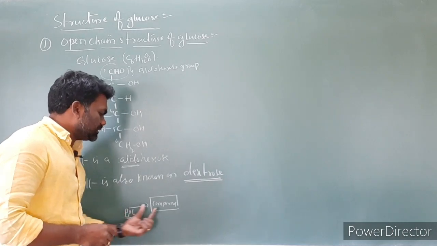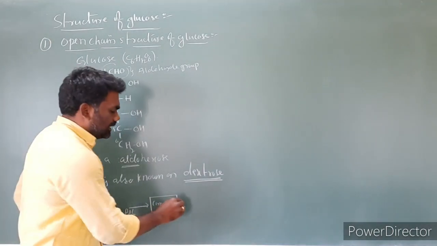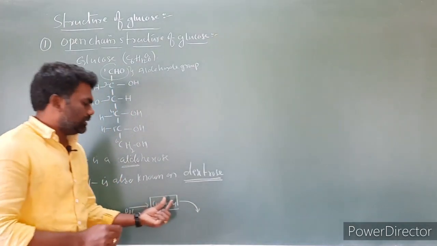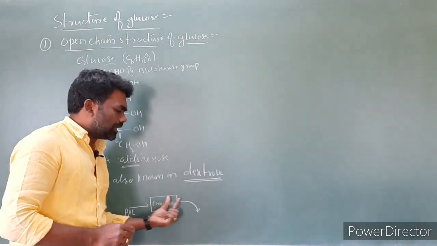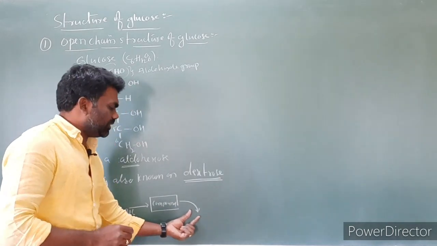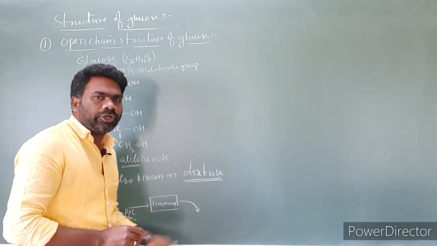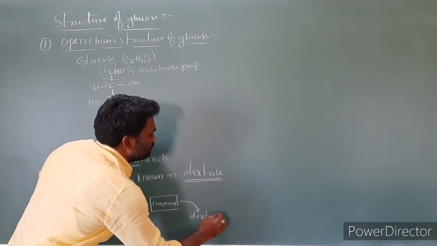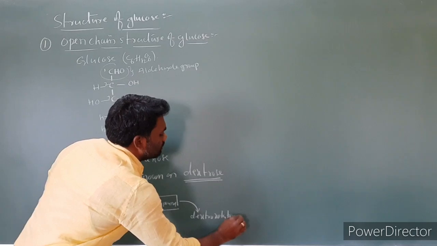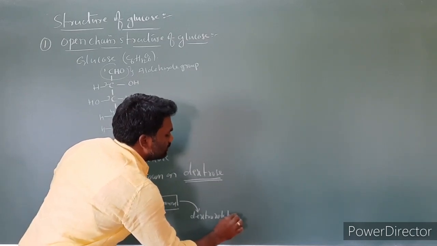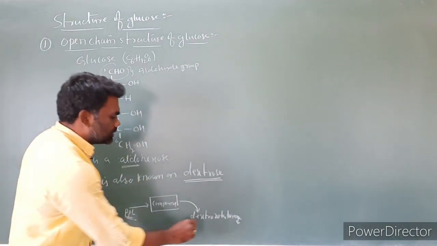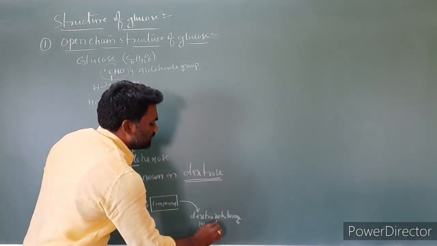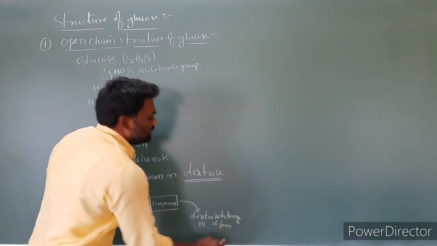When plane polarized light is passed through an organic compound, and the organic compound rotates the plane polarized light towards the right, we call it dextrorotatory. This is denoted by the sign plus. It is nothing but the D form.